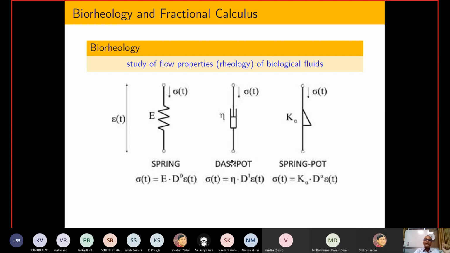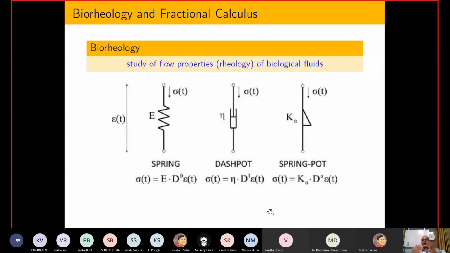Now try to see the second example, the dashpot, or you can assume some kind of liquid. You can take one liquid, apply a stress, and try to measure the strain, and it is possible to show that the proportionality relation will not hold. It was proved by Newton that sigma(t) is equal to some constant eta times the first derivative, epsilon dot (t).